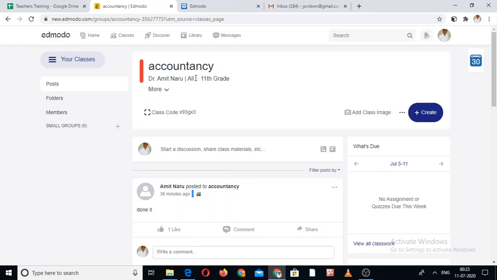So the next step is to create assignments or quizzes. So how does it work out? You go on this plus create button, assignments, then new or load existing. If you already sent one assignment to the students and you would like to repeat it, then you have to go on this load existing option, and if the assignment is new, then you click on the new button.